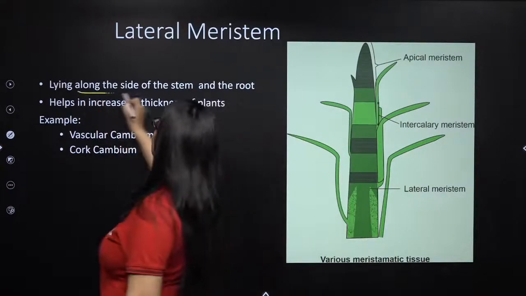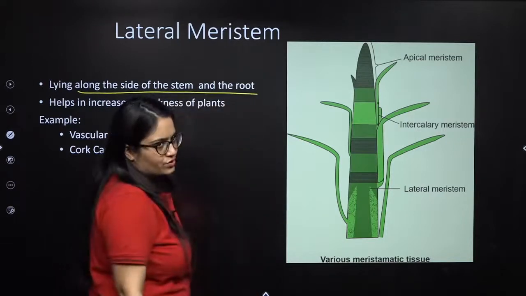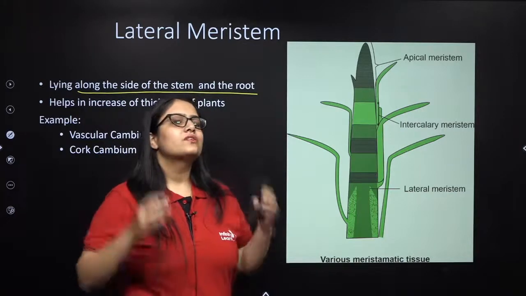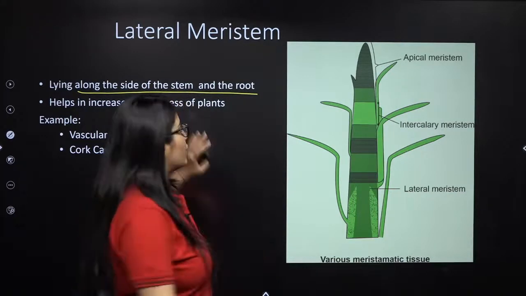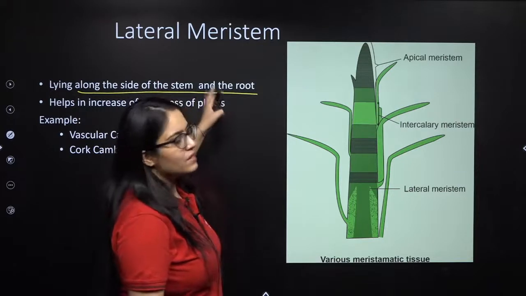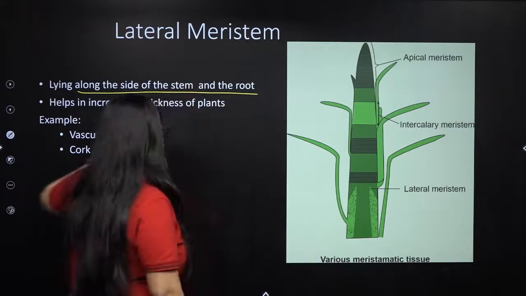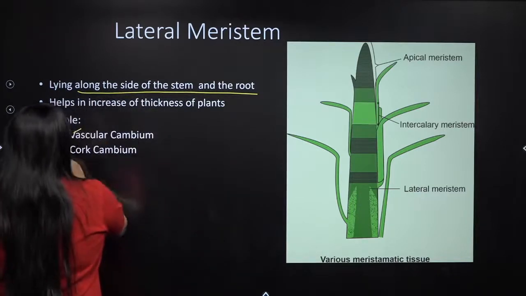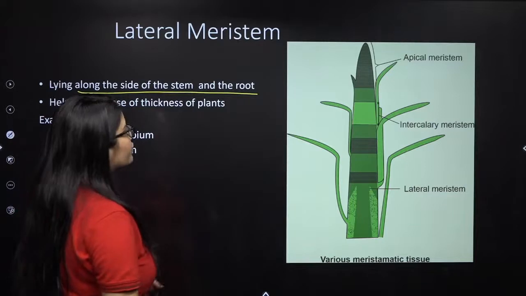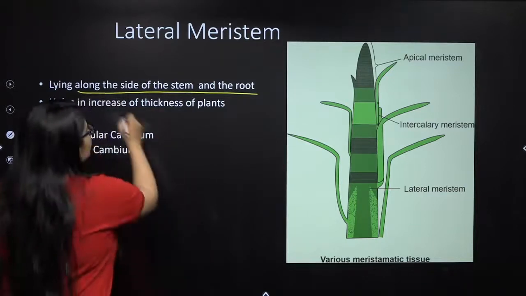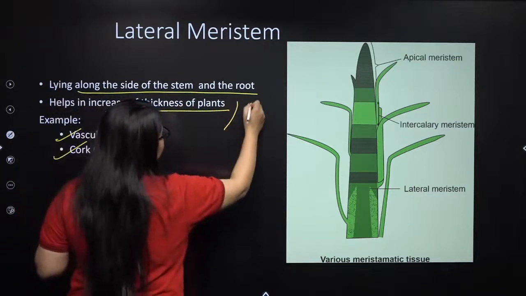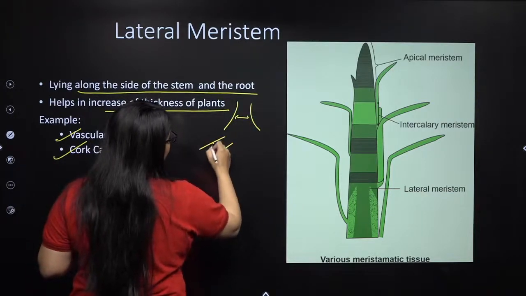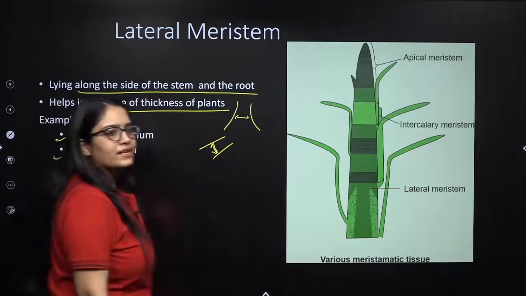They lie along the side of the stem or the root. Whether in a root or a stem, they will be present on the lateral side, and because their position is lateral in plant parts, hence the name lateral meristem, right? Next, what are the examples of lateral meristem? Vascular cambium and cork cambium are examples of lateral meristem. They help in increasing the thickness of the plant, the girth of the plant. It can be a tree trunk as well, it can be a root as well, right?